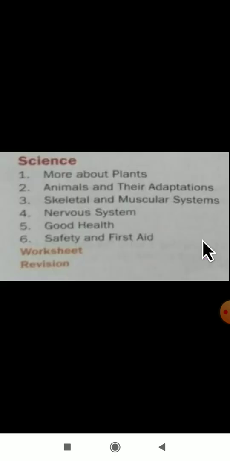Here is the index part. In total, how many lessons do you have? You have 6 lessons for your first semester. It is a semester-wise book. In your first semester book, you have a total of 6 lessons. All these 6 lessons we are studying in the first semester.